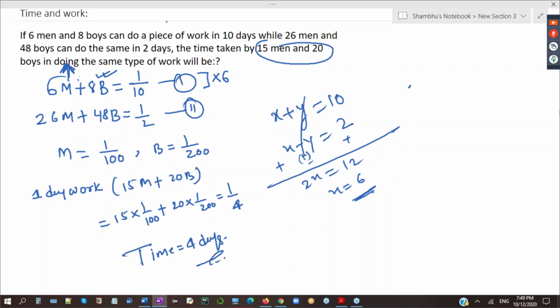Yes, they are in Bangalore. Yes, 18, 19 we had said.